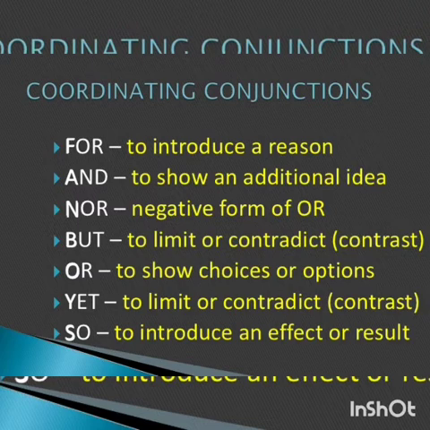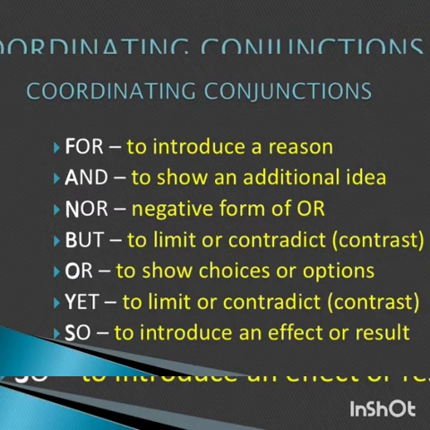For is used to introduce a reason, and is used to show an additional idea. Nor is the negative form of or. But is used to contrast, or is used for choices. Yet, again contrasting opposite ideas. So is used to introduce an effect or the result of whatever happened.